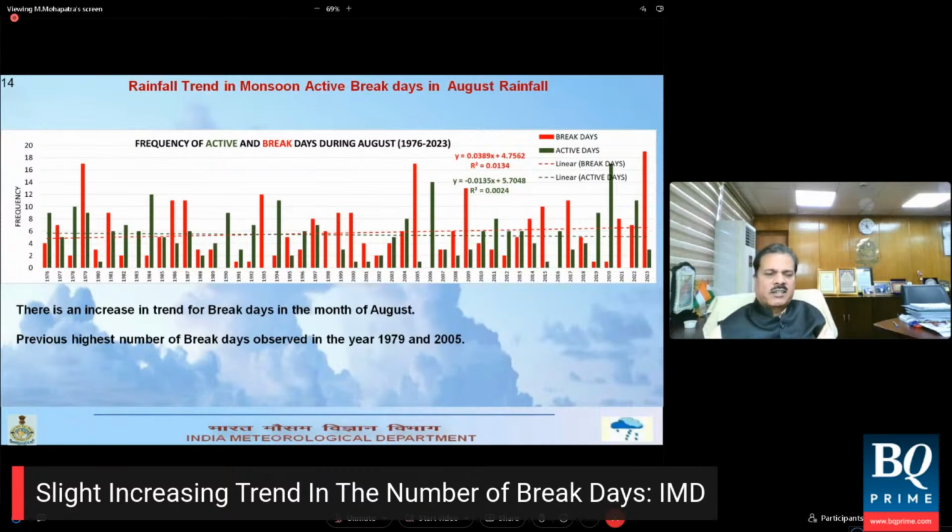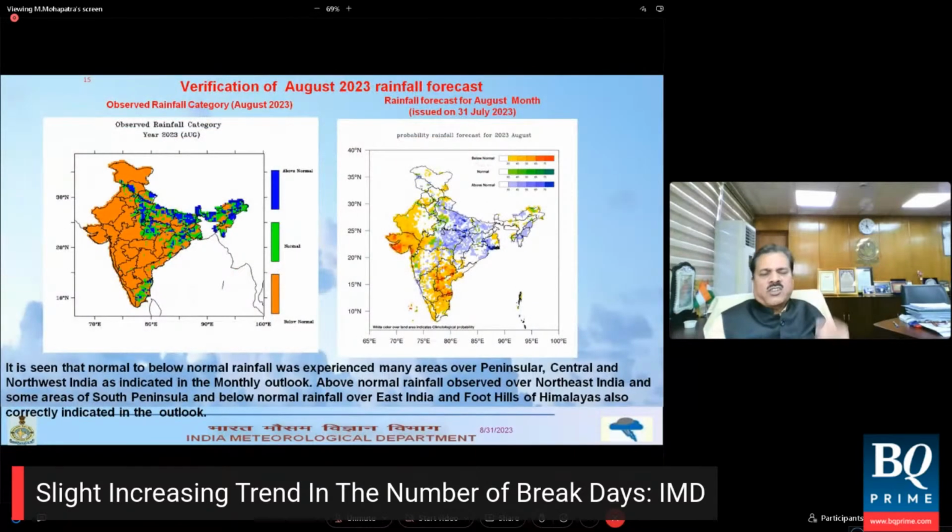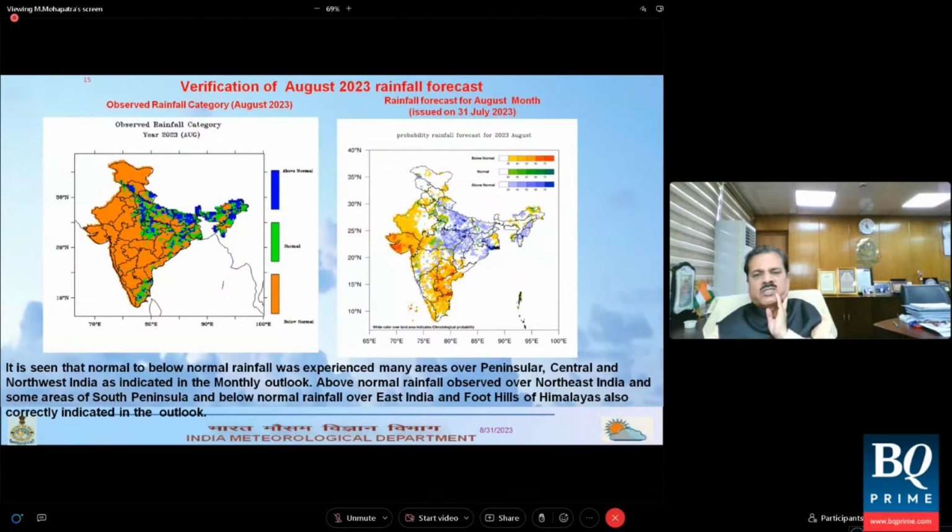Now let us compare what was forecast for August and what actually happened. On the right-hand side diagram here is the forecast. As per the forecast, we expected normal to above normal rainfall activity over the Gangetic Plains, northeastern states, and parts of eastern India and east central India, starting with East MP, Chhattisgarh and northern parts of Odisha. If I compare what happened, it almost resembles the forecast map.